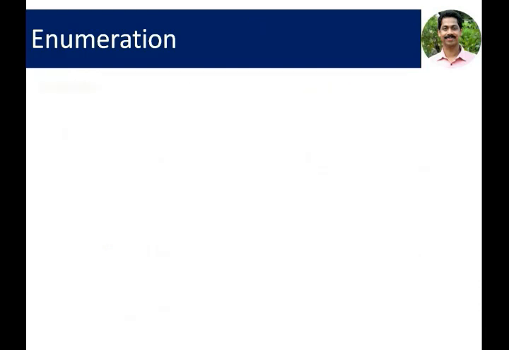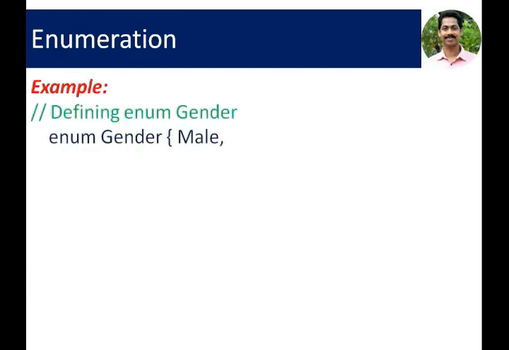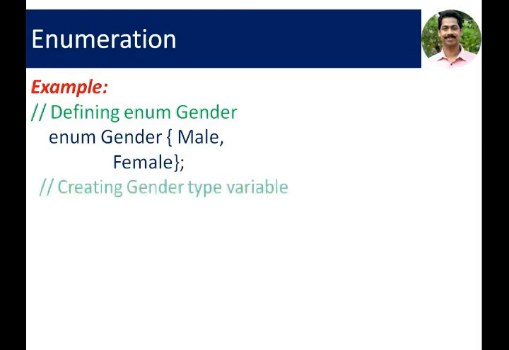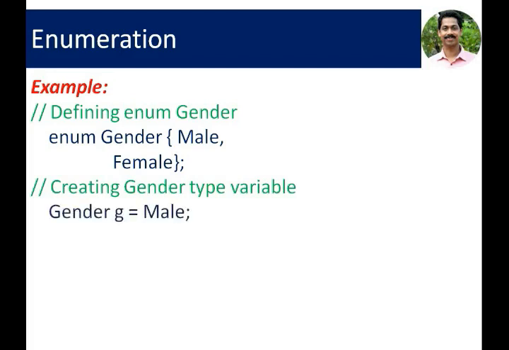Here is an example. We are defining enumeration data type gender with two constants, male, female. The possible values to gender data is male or female. Then gender variable type is created here, gender G. Gender is the enumerated data type.